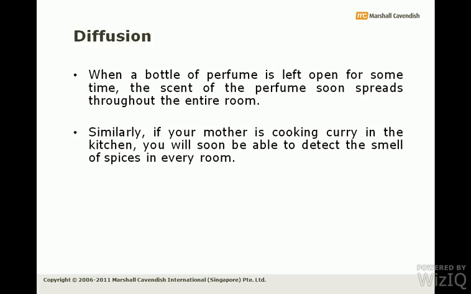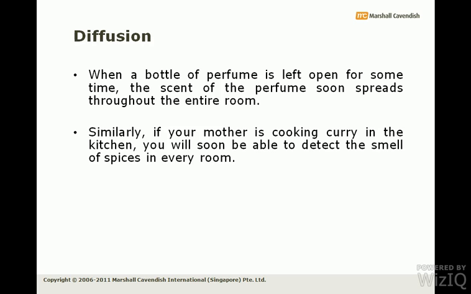So if we want to arrive at some definition of diffusion, a reasonable explanation would be that it is the movement of particles from the region of high concentration to the region of low concentration. Particles tend to move from the area where they are higher in concentration to the area where they are lower in concentration.